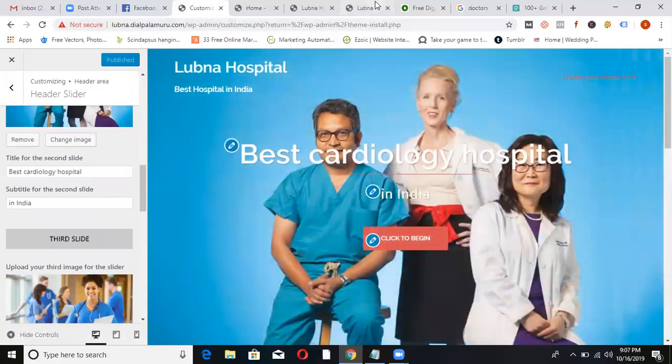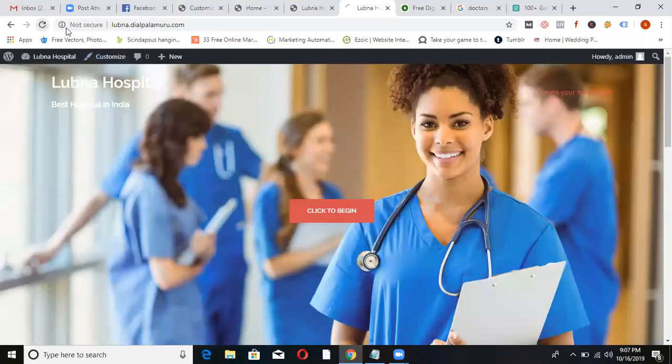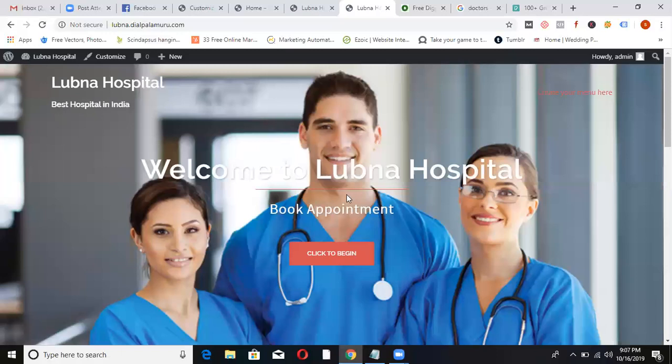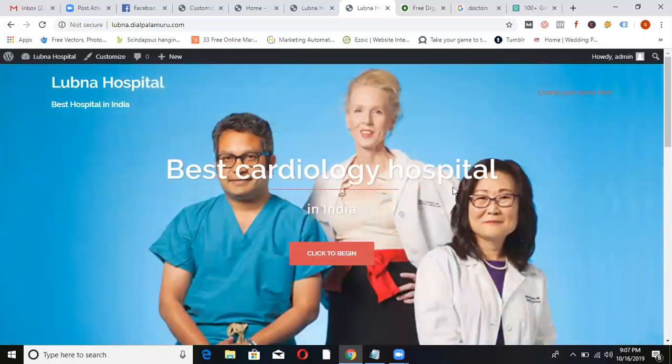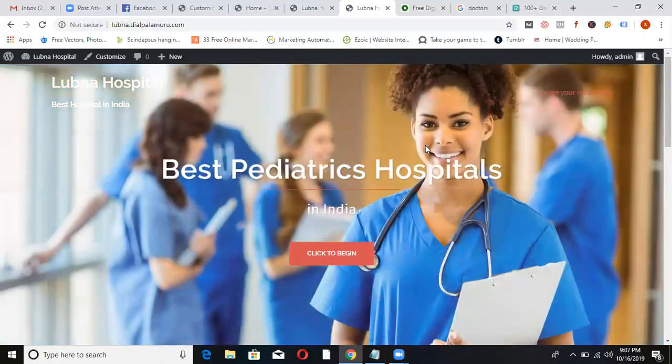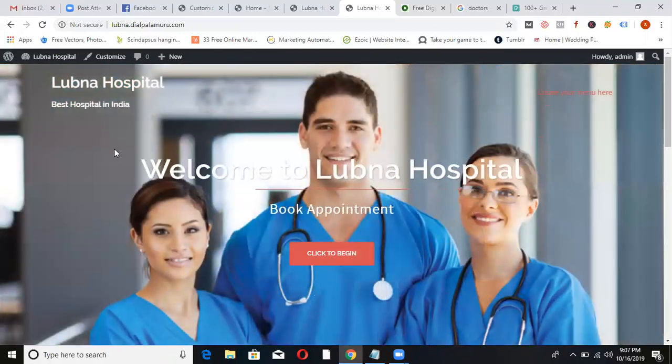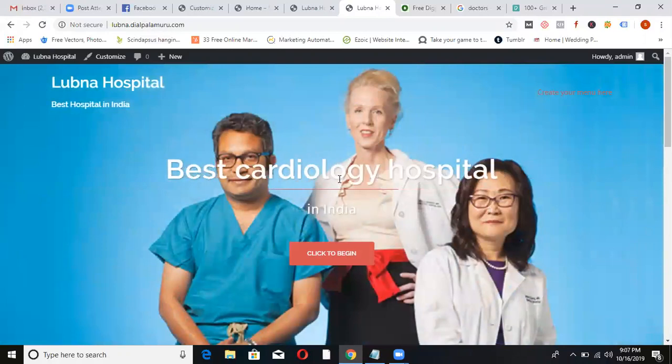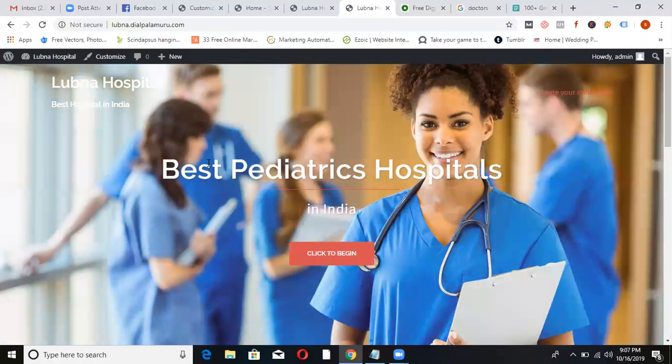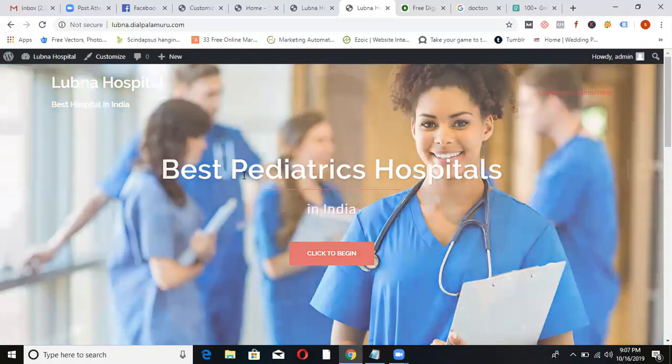Publish. Now you can see here. So I'm telling you, what is the problem with WordPress? Now he gave you one slider. If you want, you can change the image. He gave you text. If you want, you can change the text. But you can't change the color of this text. Few options only you can change, not the detail.